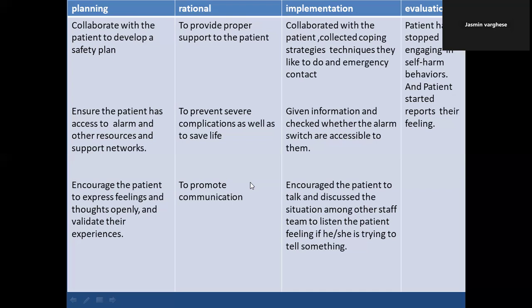Then encourage the patient to express feelings and thoughts openly and validate their experience. That's very important. The rationale is to promote communication and encourage the patient to talk and discuss the situation with other staff, and also inform the staff members. For example, this patient is having suicidal ideation, so if they are trying to tell something, please listen to them rather than speaking to them. Then after that, you can go for evaluation. In evaluation: the patient has stopped engaging in self-harm behaviors and has started reporting their feelings. So in this way, you can write the nursing diagnosis and care plan for self-harm or injury.